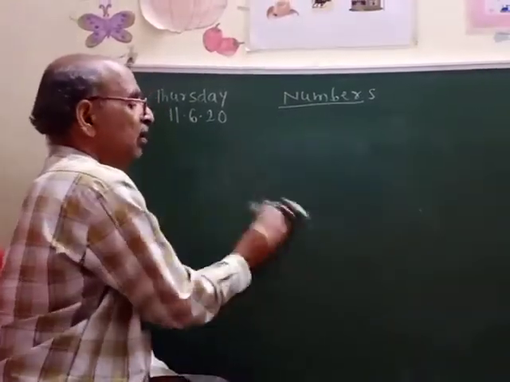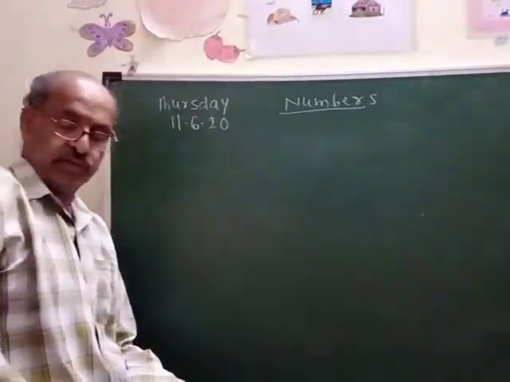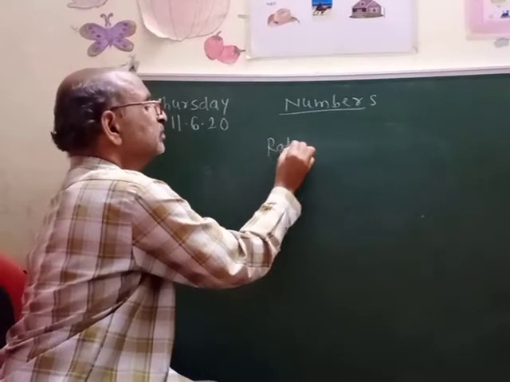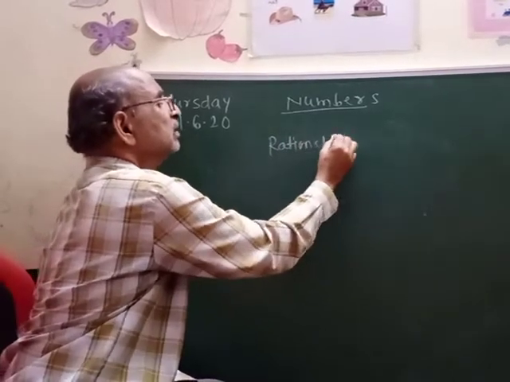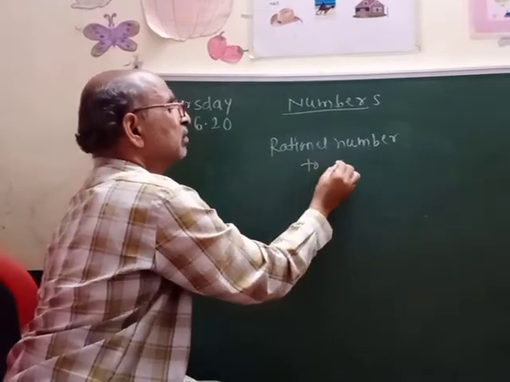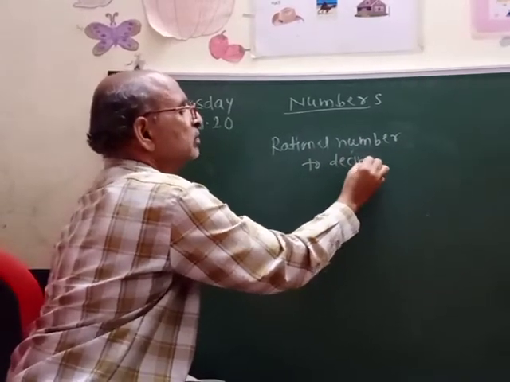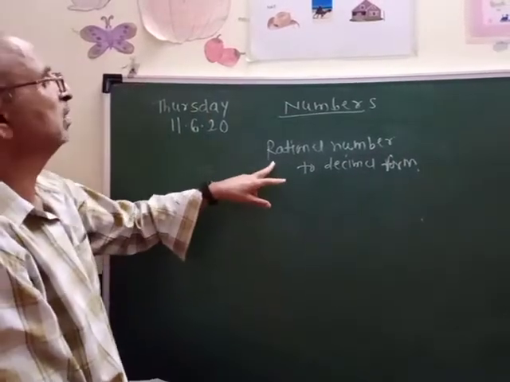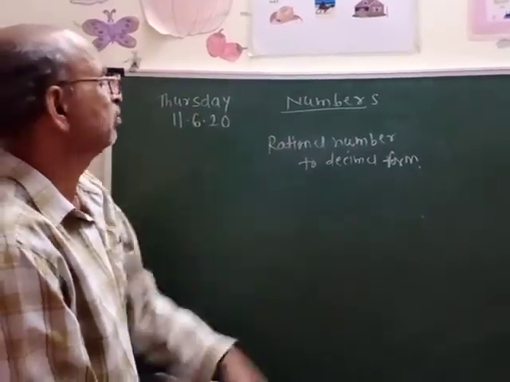Now we see how to convert the given rational number into decimal form. We can convert the given rational number into decimal form.